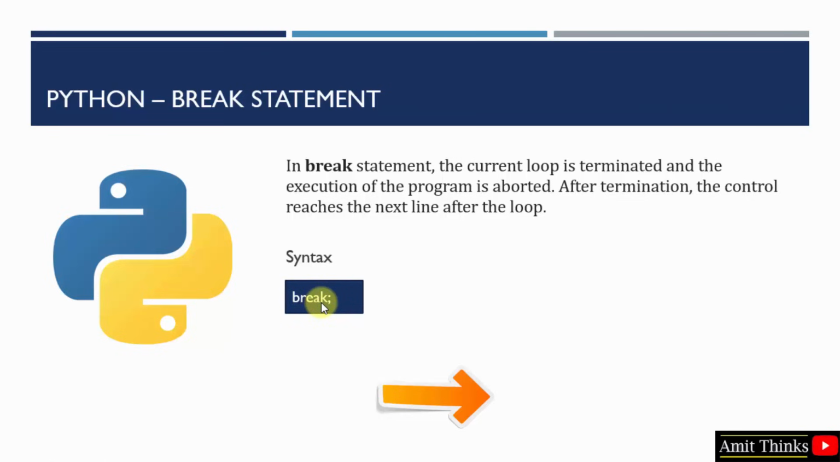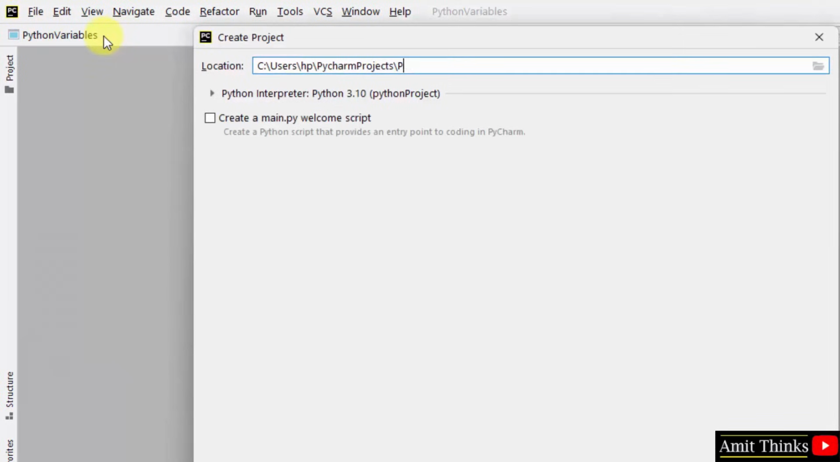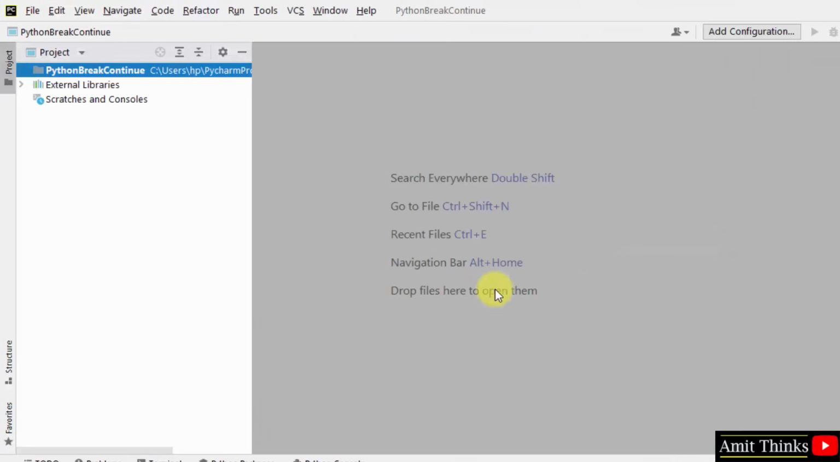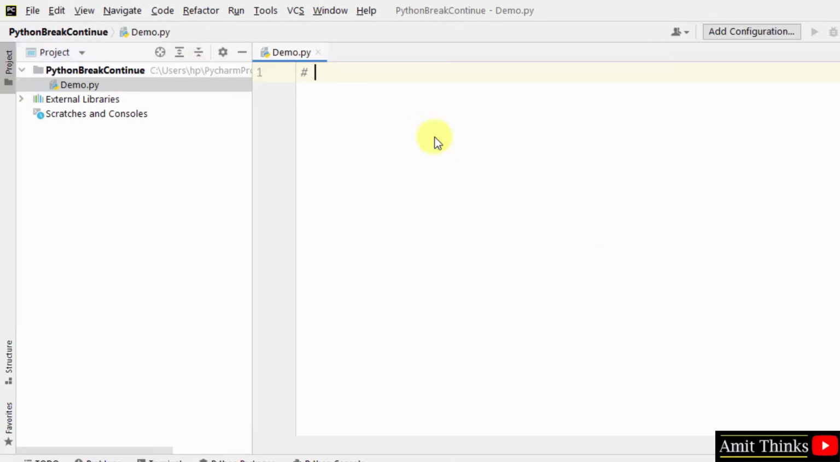Let's see an example. So herein you can see we have our PyCharm IDE. I'll create a new project. Click on create. Here is a project. I'll create a new file, right click, new, demo. I'll press enter and it will create a new file. At first you will see how to work with the break statement. Let's say we have a string with the name studiopedia. So what I'll do, I'll first print it.